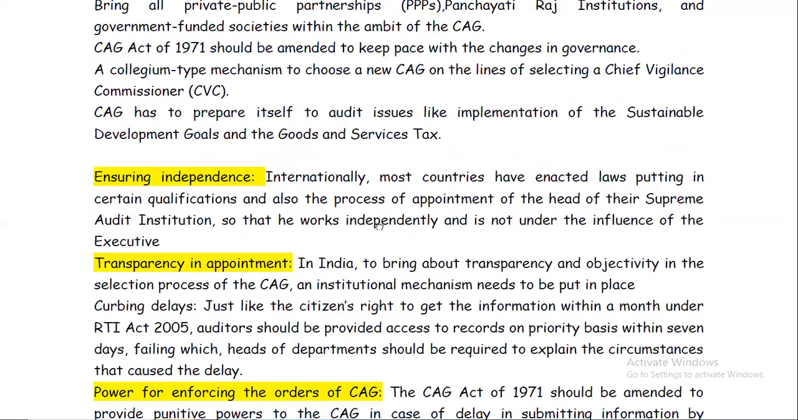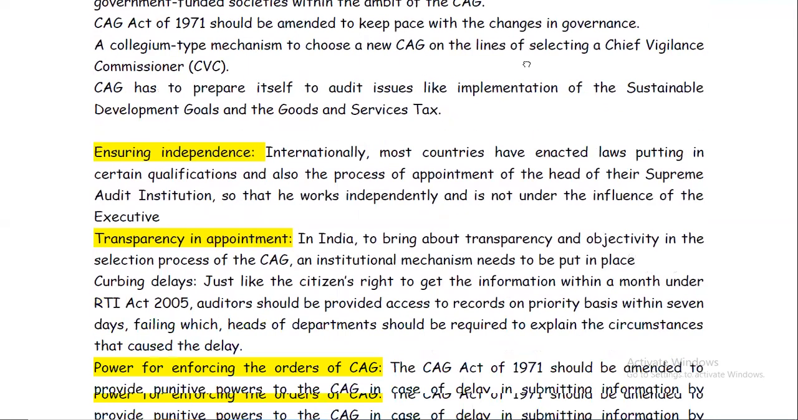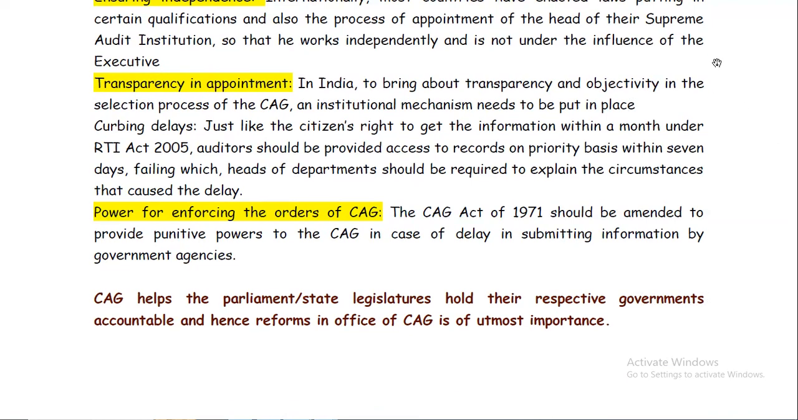So these are our reforms. And first of all, you should mention the reforms suggested by Vinod Rai, the former CAG, that should be followed to make the CAG work efficiently. The CAG helps Parliament and state legislatures hold their respective governments accountable, and hence reforms in the office of the CAG are of utmost importance.